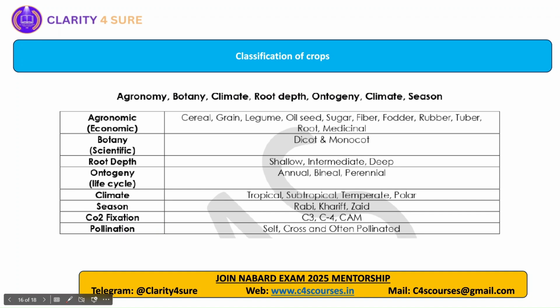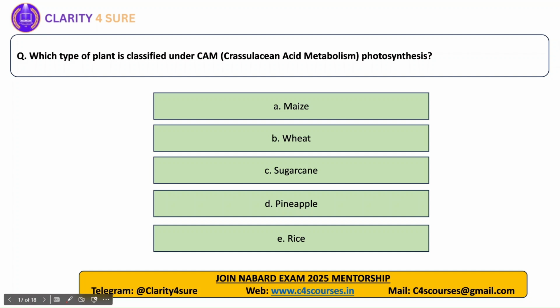So here I have given how the classification of crops is done based on agronomic, economic, scientific, root depth, life cycle, climate season, carbon dioxide fixation, and also pollination. Next question. Which type of plant is classified under CAM photosynthesis mechanism?